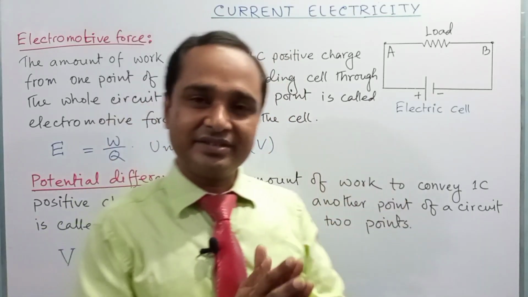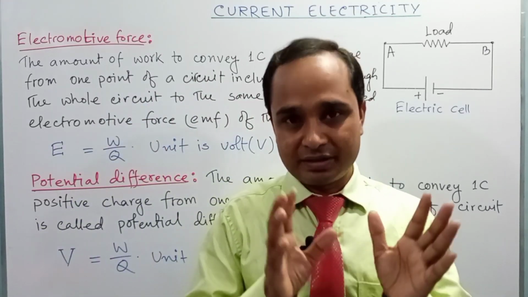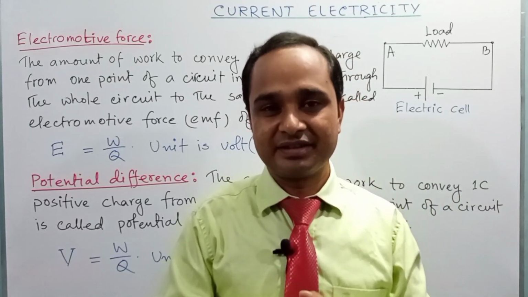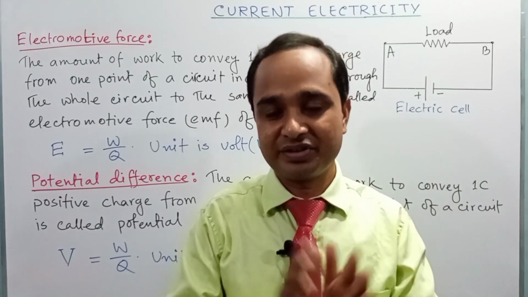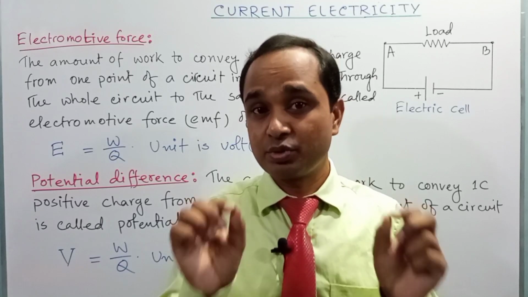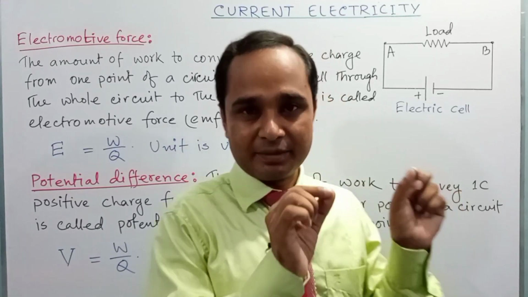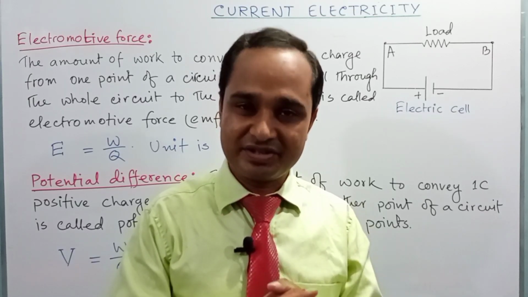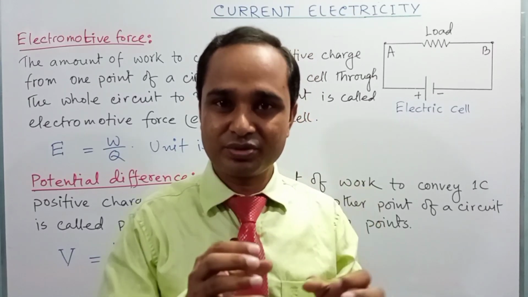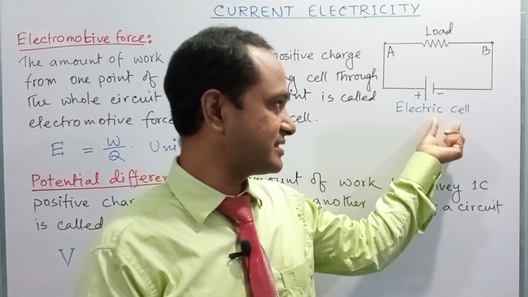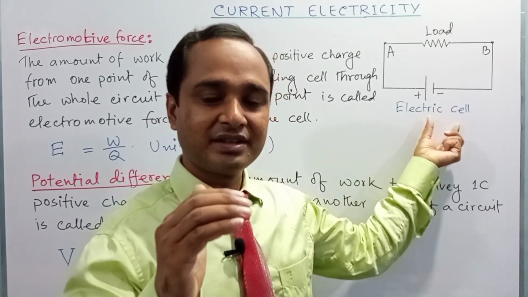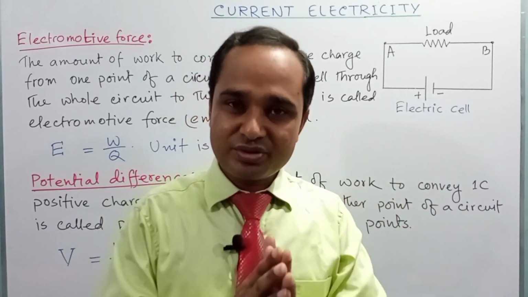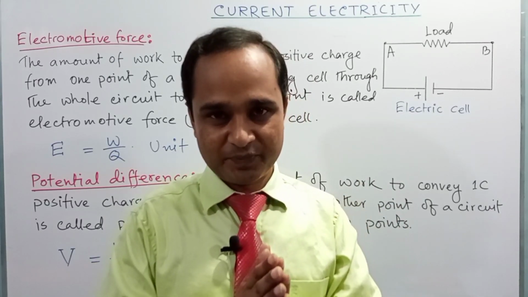So we can realize that to maintain the continuous flow of electric current, there needs to be a system or device which can maintain the potential difference between the two ends of a circuit. This source or system is known as an electric cell. This is the source to create potential difference, right?